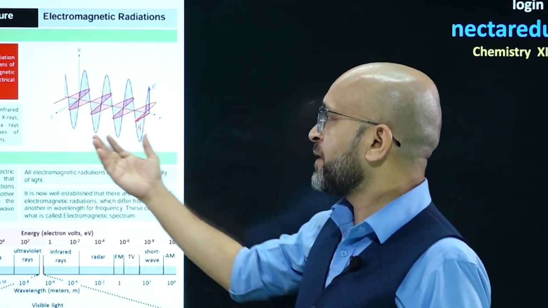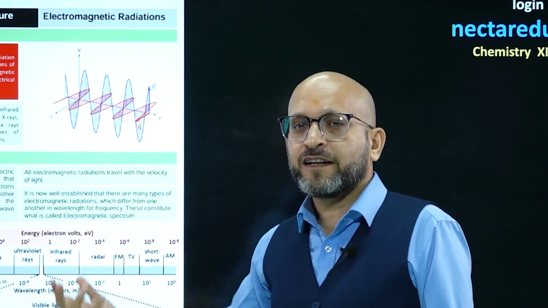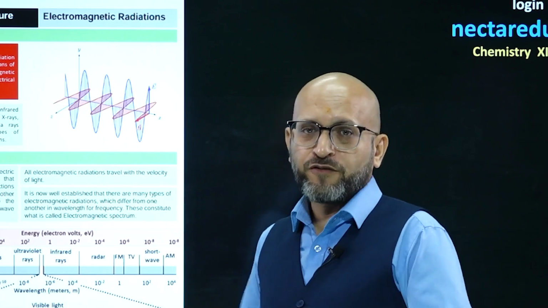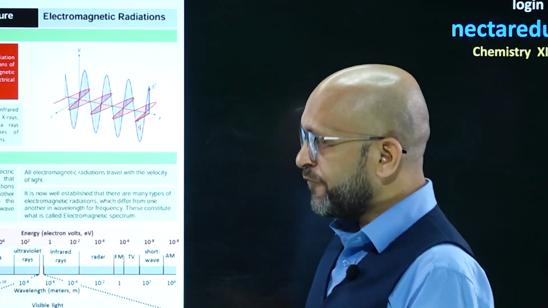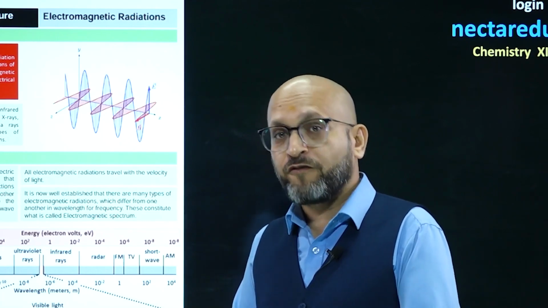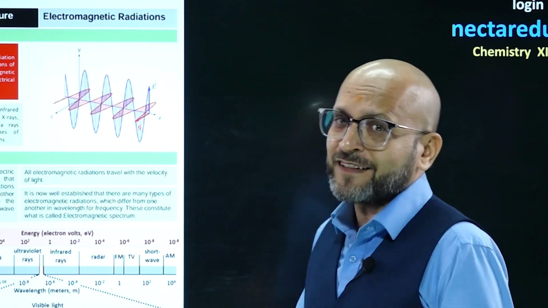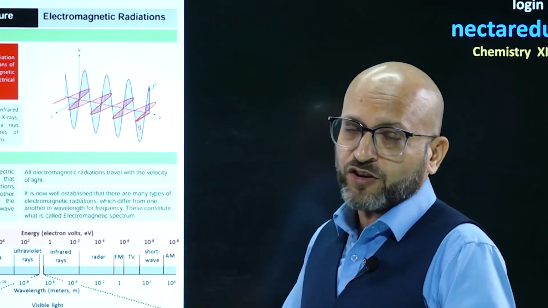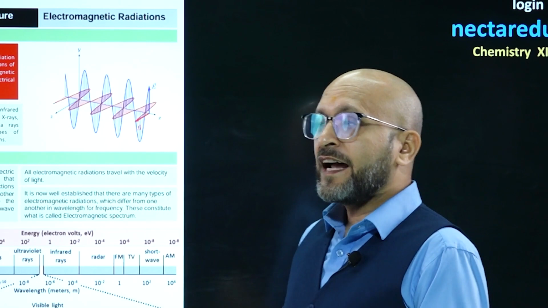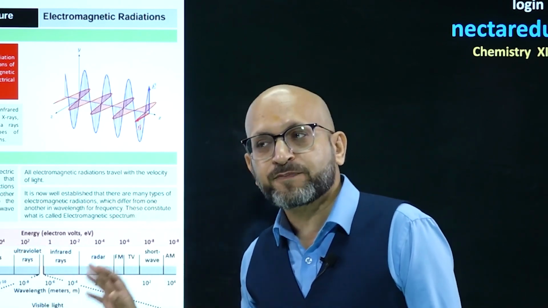And there are multiple types of electromagnetic radiations like X-rays, UV rays, gamma rays, radio waves, microwaves. All right, if we arrange them in a particular order of wavelength, that is increasing order of wavelength or decreasing order of wavelength, then that arrangement of these waves is known as the electromagnetic spectrum.